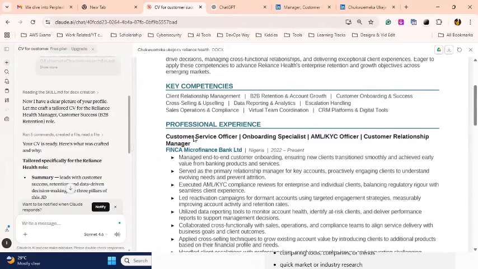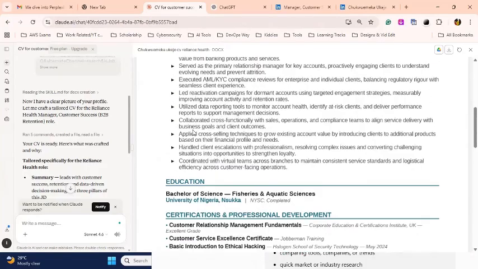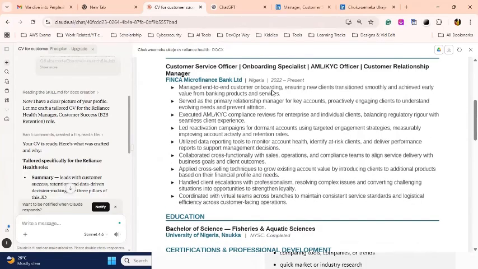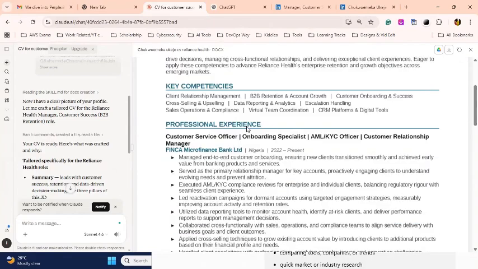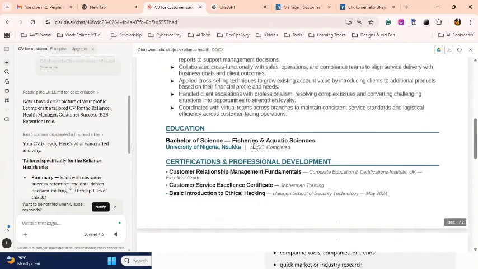But you notice that for this particular role, you see customers as companies and onboarding specialists listed out, all you need to do, management and onboarding. And it customizes it for a customer success and relationship management professional. So in this instance, if you want to apply for any role in this format, what it has presented you is enough to get started.